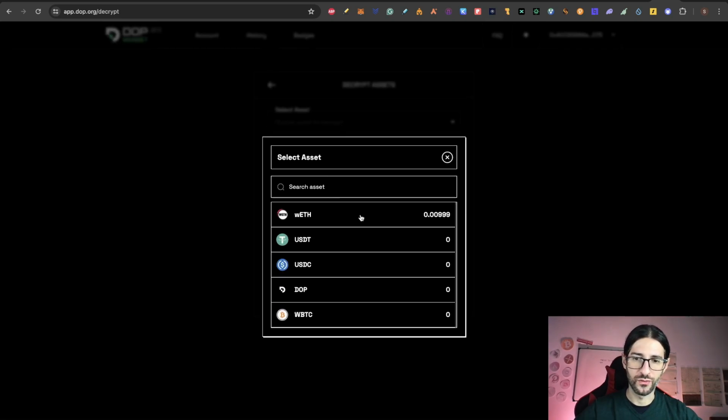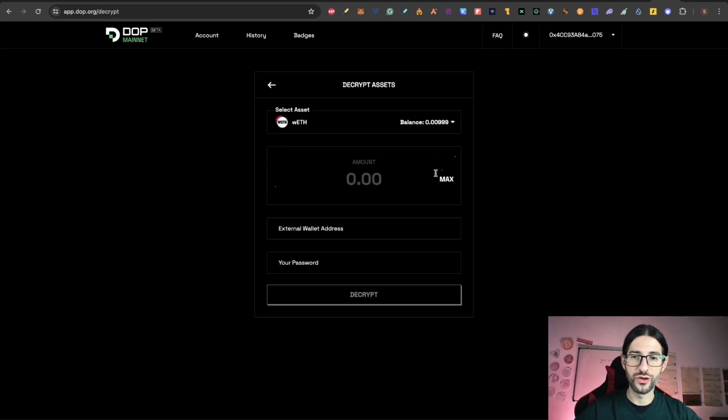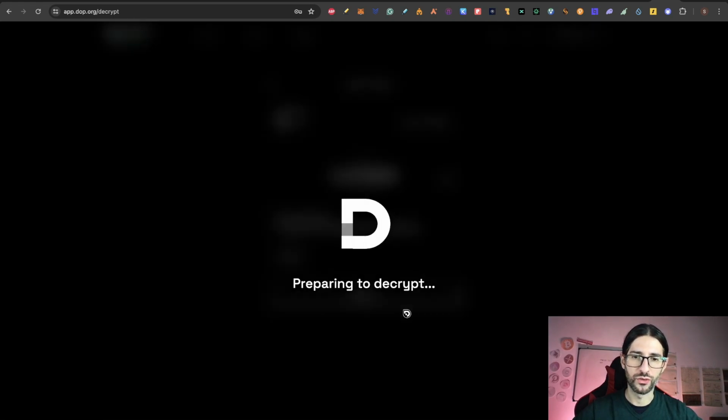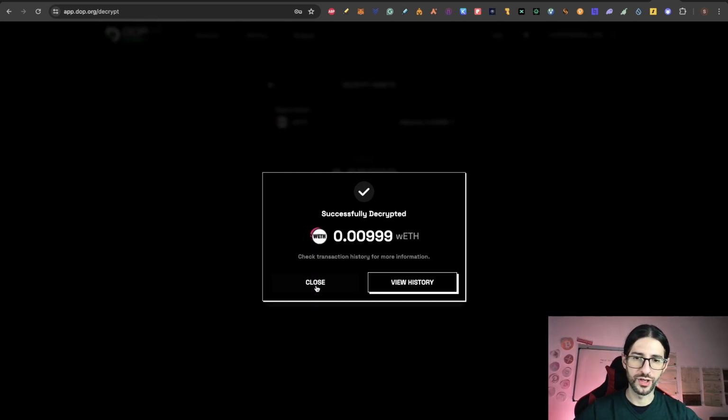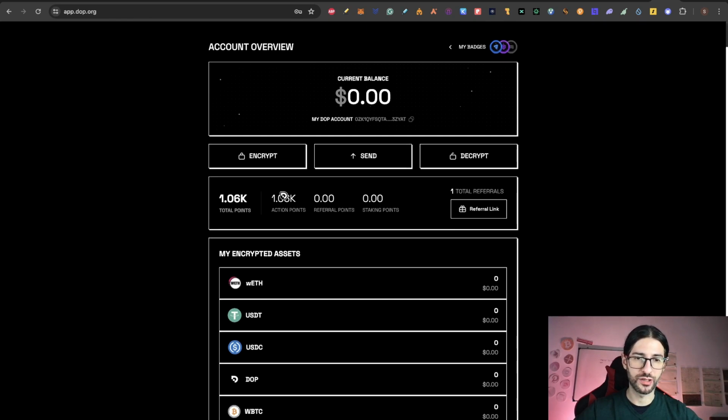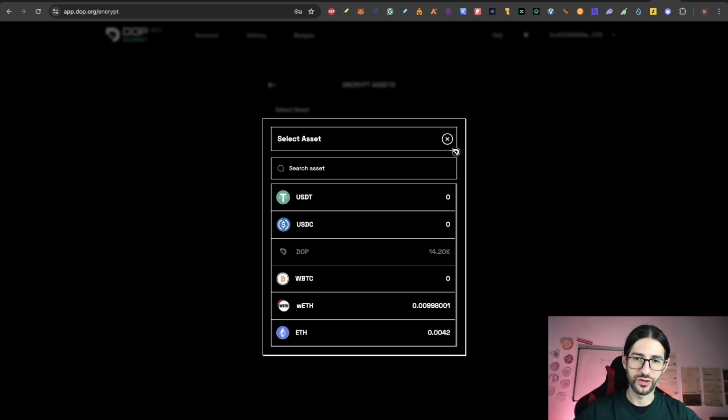The next thing that you need to do is decrypt, which is basically the same as what you just did. So I can decrypt my wrapped Ethereum. Here you put your address and you can decrypt the tokens. So click on confirm and you will need of course to pay the transaction. So successfully decrypted. I will close this, and now I should have my Ethereum back into my wallet, which you can see here is fine.